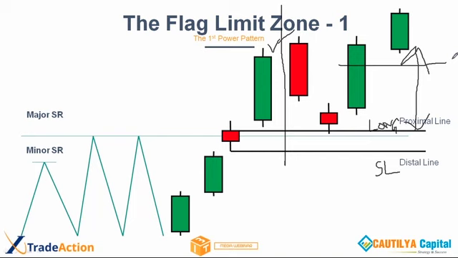Always entry is based on flag limit zones. Whether you take it here, let me change the color. Okay, entry can be at this point, which is the body to wick, or entry can be wick to wick. That is your choice. In this example, I took body to wick. You can take wick to wick. That is your choice, and look for 1:3 risk reward.